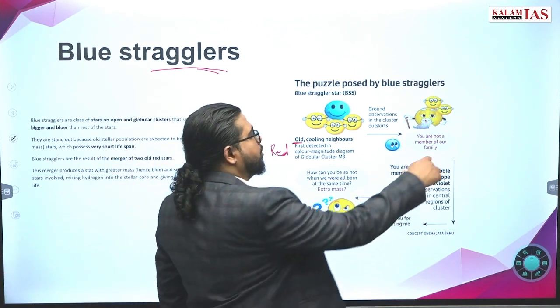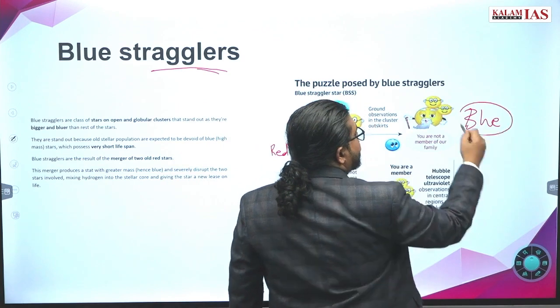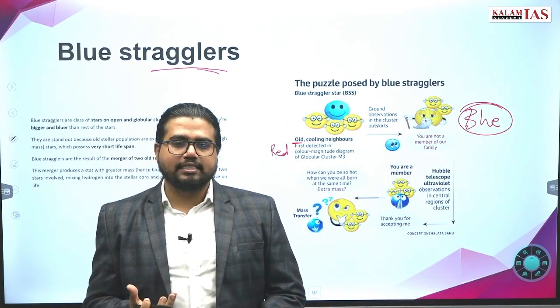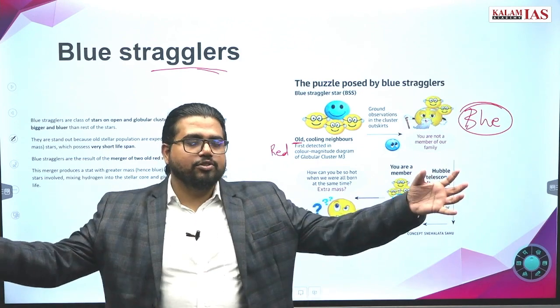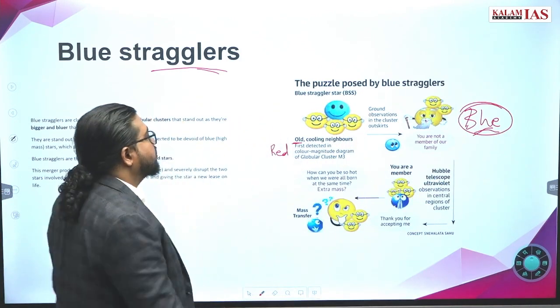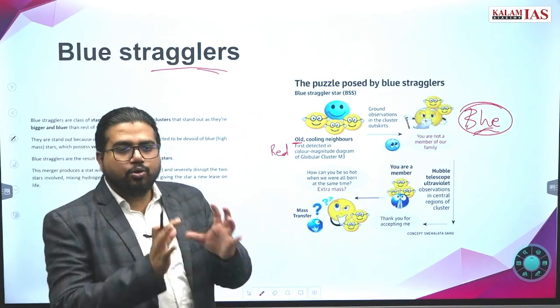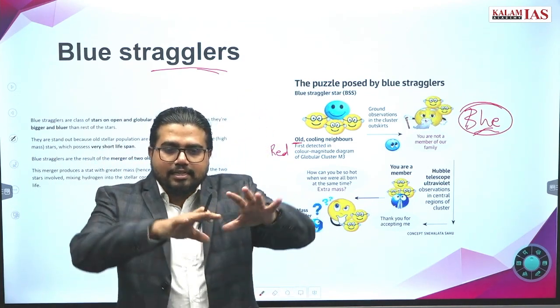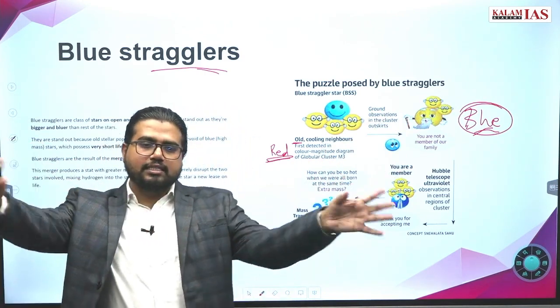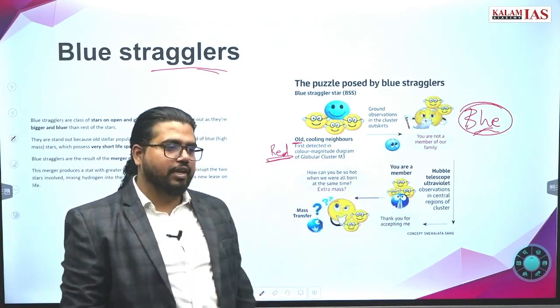And blue is the opposite color. Blue we are expecting when a star is at its full energy state. It is emitting so much light, at that phase we are expecting blue color. Now here we are observing some old galaxies or old stars, and in this mix we are only expecting red stars because all these stars have reached the end of their life cycle.